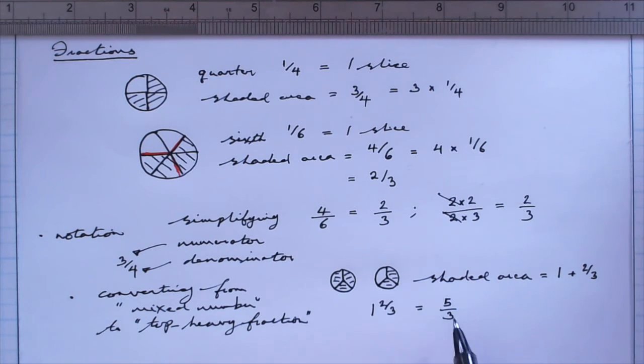The way to convert between these, there's a sort of a quick way that I possibly wouldn't recommend, but it does work, and it's quite popular with some folks, is to multiply this denominator by the whole number, add the numerator, and then put everything over that denominator. So you would have 3 times 1 is 3, plus 2 is 5, and then you'd put all that over 3.